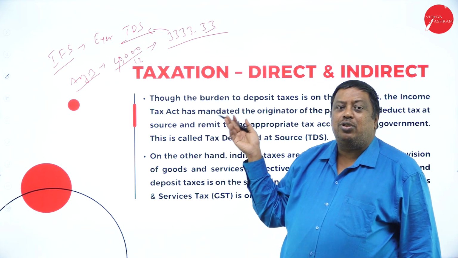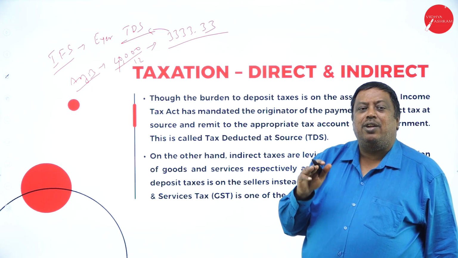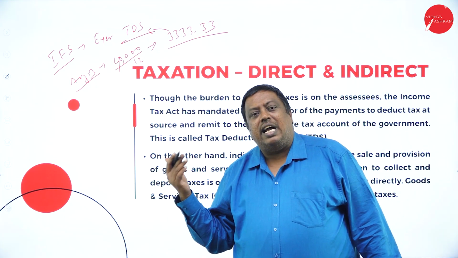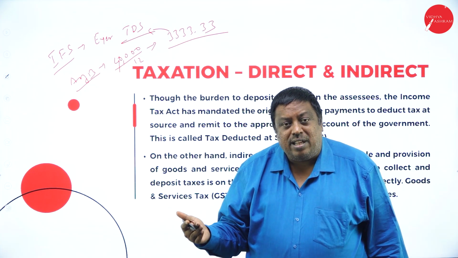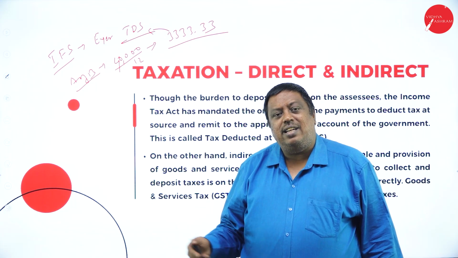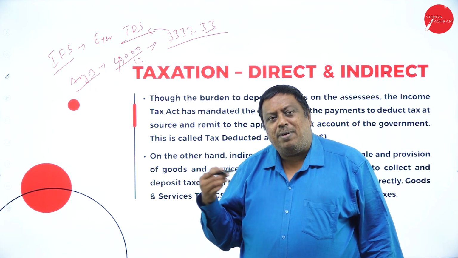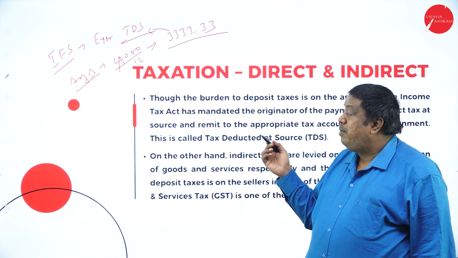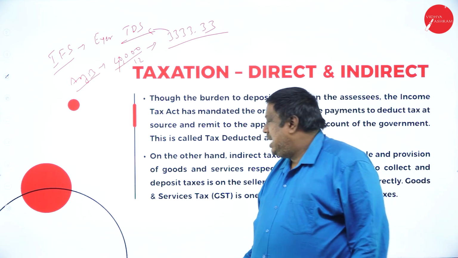Now you can produce it to the income tax department and get the benefit. If you have paid more tax, the additional amount you have paid will be refunded to you. Or if you have paid less tax, you can pay the remaining amount after the assessment. This benefit can be made with the help of TDS.